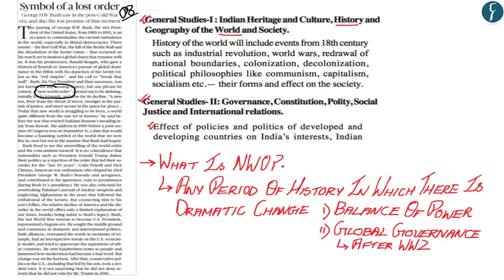Now one of the aspects that we continue to highlight when understanding any concept or topic that appears in the Hindu newspaper or the Indian Express or any other paper that you follow, try to understand how this topic has been explained within the NCERT textbooks, which would provide you a comprehensive understanding of that topic for your UPSC examination. The concept of the New World Order has been explained in the class 12th NCERT book from the subject of political science, within the textbook Contemporary World Politics. So now what we'll do is try to understand how the NCERT textbook has explained New World Order.